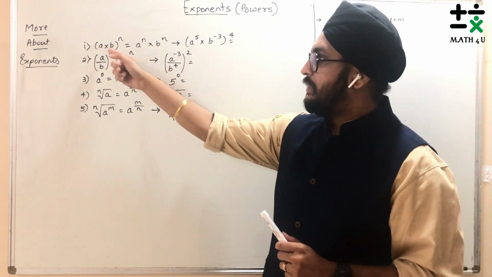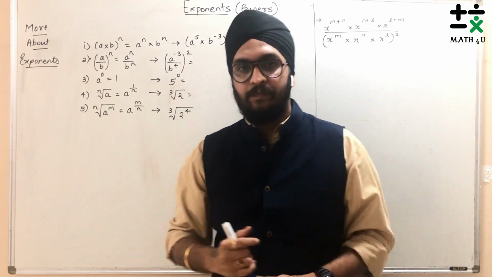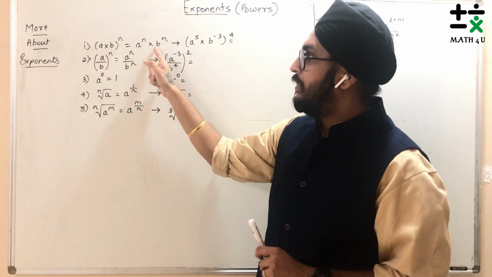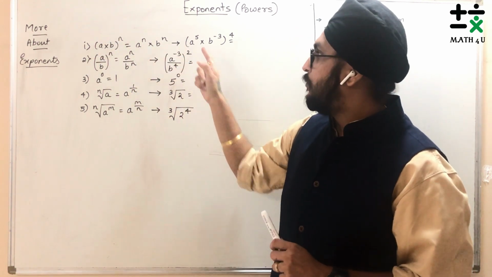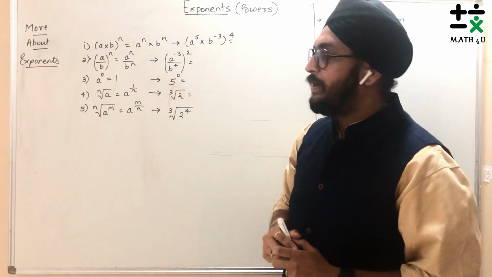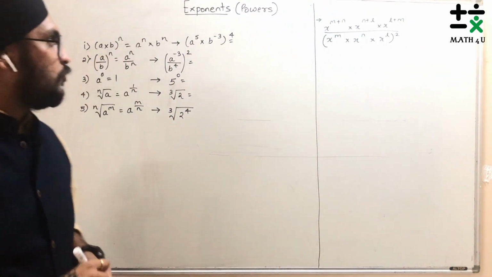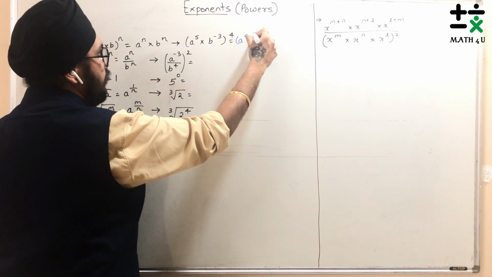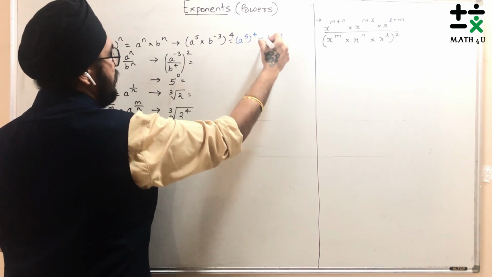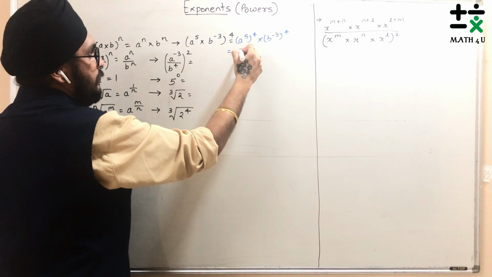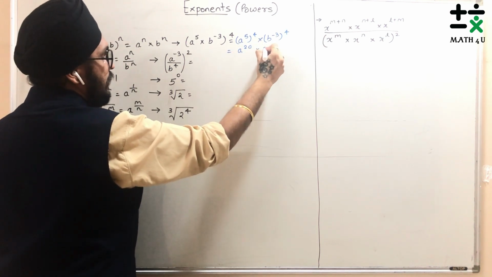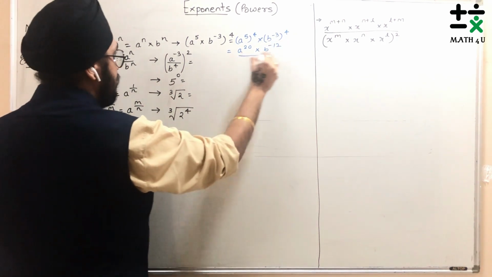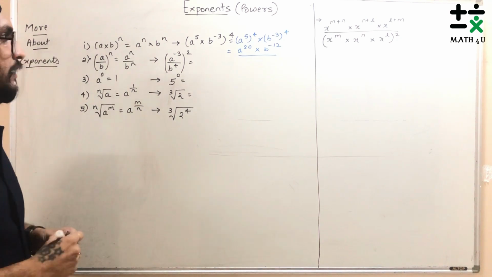So the first is, if it is written as (a into b) the whole raised to n. Here we can just separate the n to each of the terms, that is a raised to n into b raised to n. Correct? Suppose here it is the example (a raised to 5 into b raised to minus 3) the whole raised to 4. Here I can just write it, 4 will go to both. So a raised to 5 into 4 into b raised to minus 3 into 4, which will be nothing but a raised to 20 into b raised to minus 12. So that's the answer for this part. Correct? Let's move to the next part.